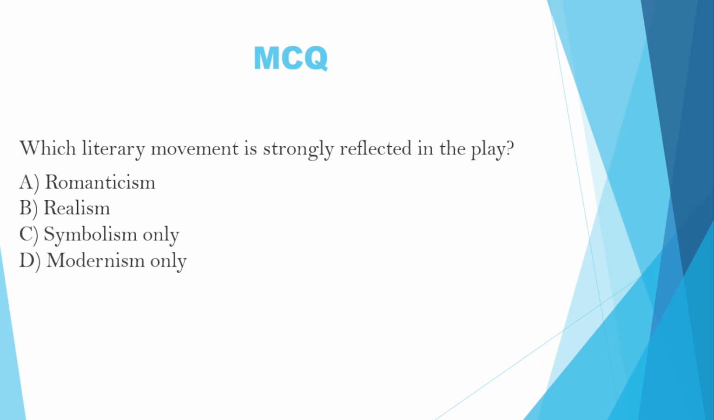Next question is, which literary movement is strongly reflected in the play? Option A, Romanticism. Option B, Realism. Option C, Symbolism only. Option D, Modernism only. The correct answer is B, Realism.